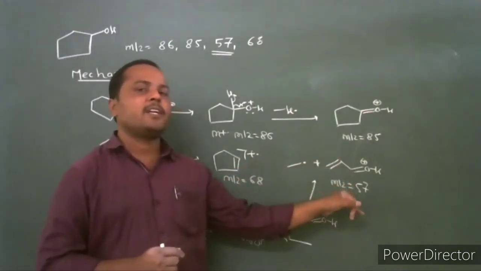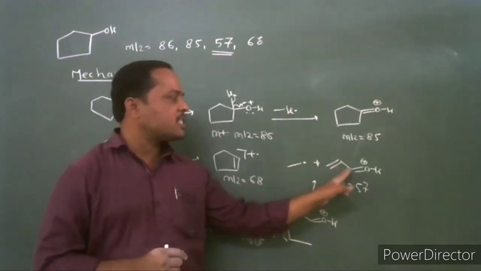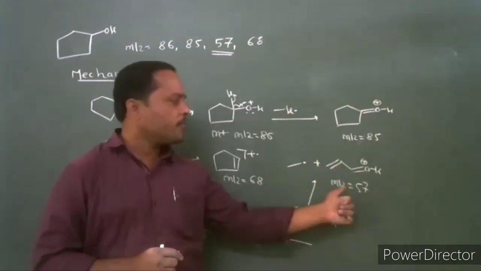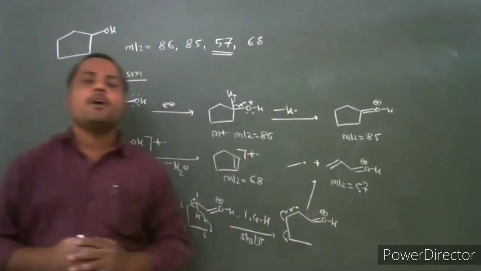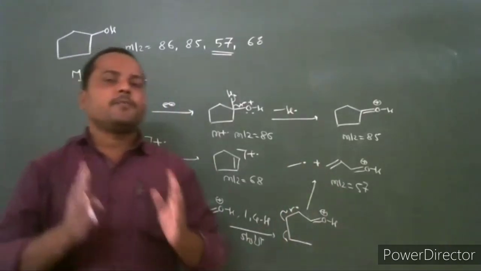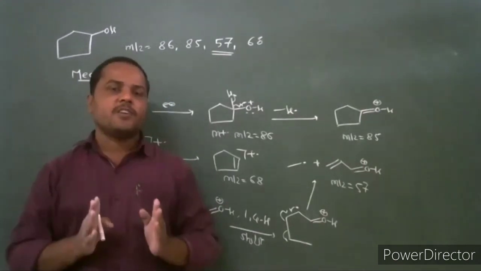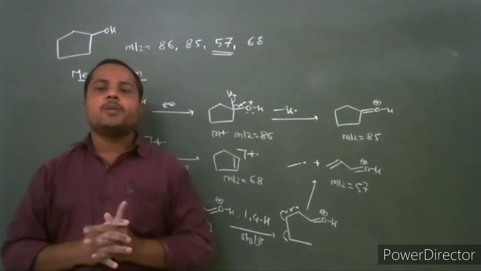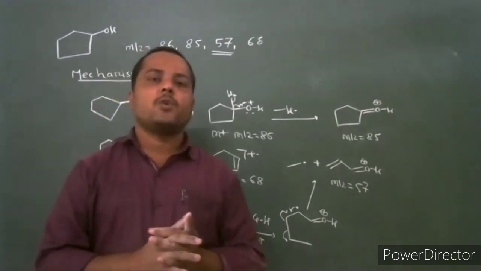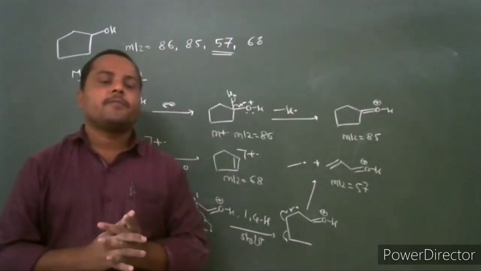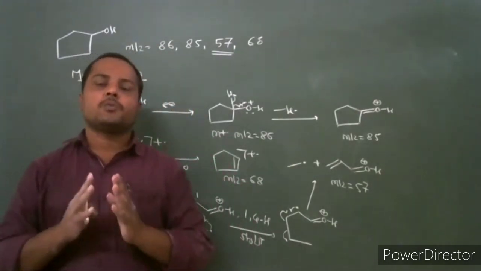The other fragment ion is the acrylium ion, resonance stabilized, with mass to charge ratio 57. The 57 is the base peak in cyclic alcohol. That is a characteristic peak for cyclic alcohol. Every cyclic alcohol with more than 4 carbons generally gives the fragment ion at mass to charge ratio 57.